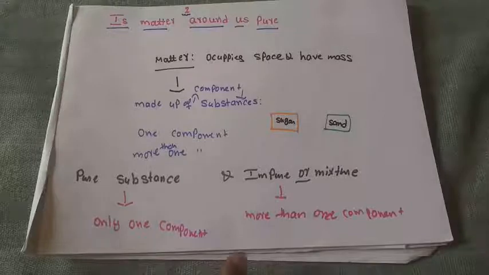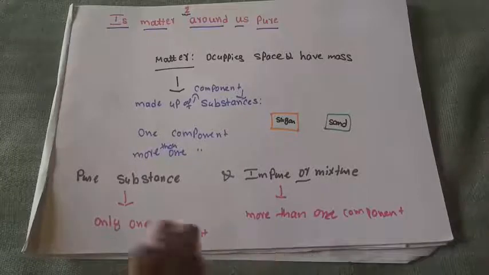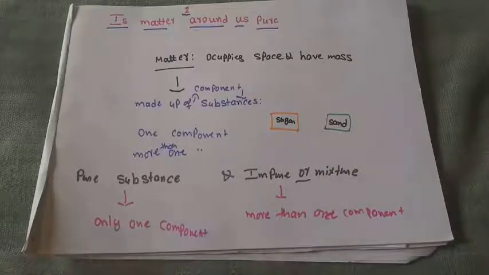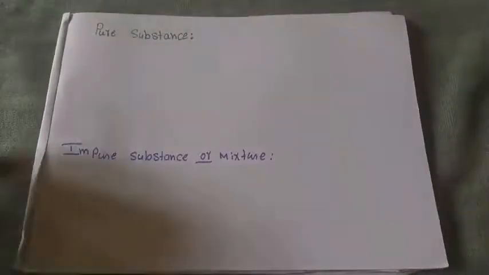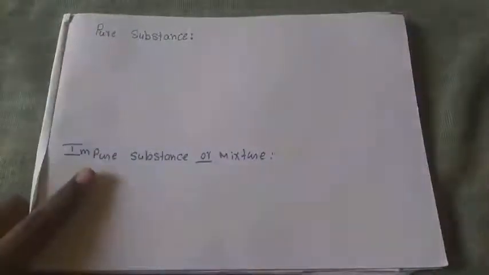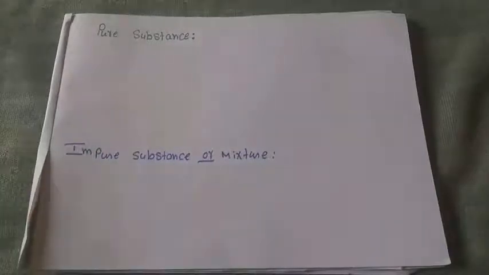I hope you all understand pure substance and impure substance. Now we will classify matter into two types, pure substance and impure substance, and study them one by one. What is a pure substance made up of?